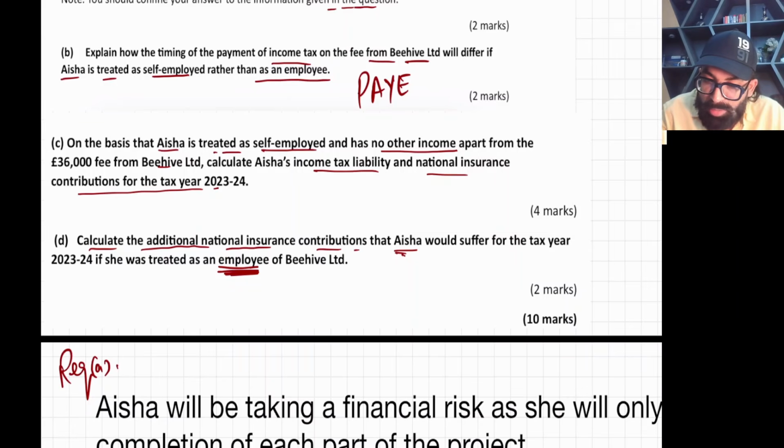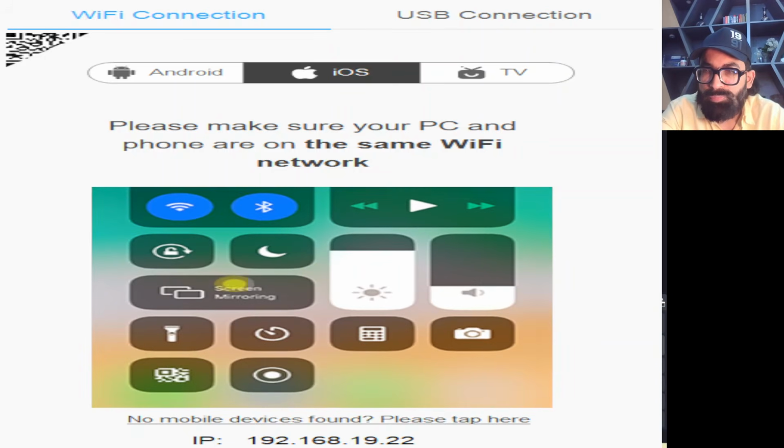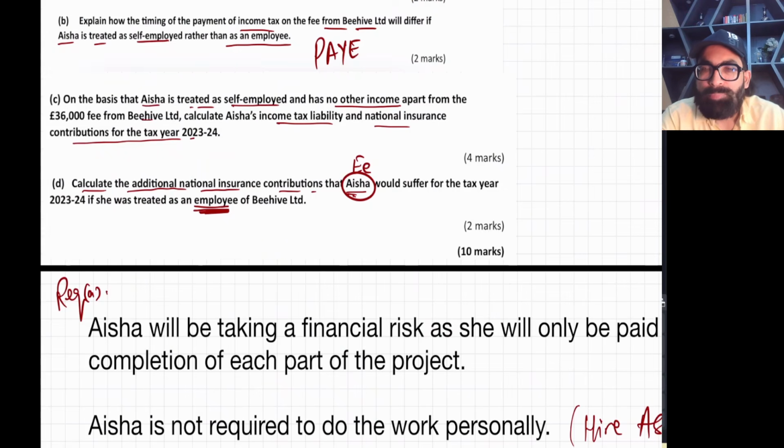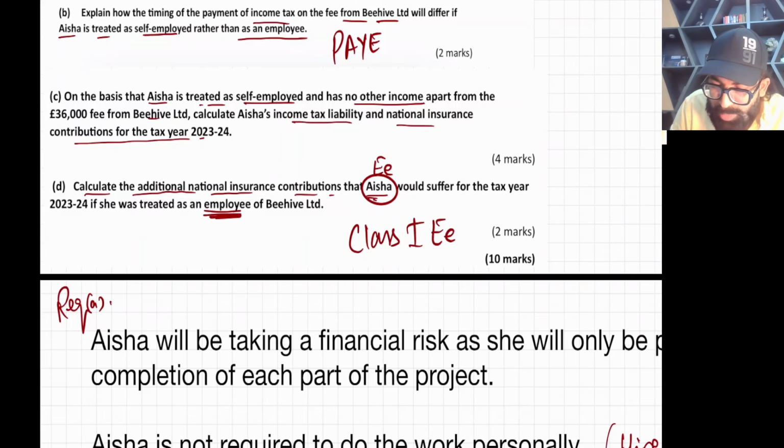Calculate the additional national insurance contribution that Aisha would suffer for the tax year 23 if she was treated as an employee. Now if Aisha is treated as an employee, please listen, then employees bear only this NIC, the class 1 employee NIC.